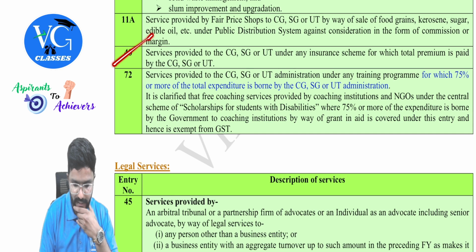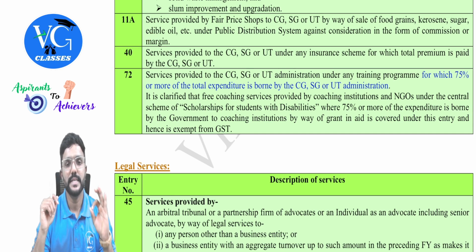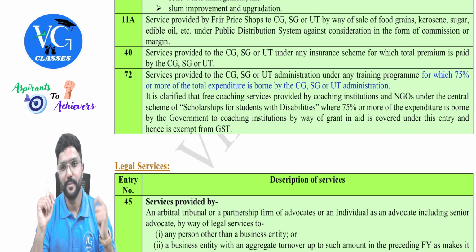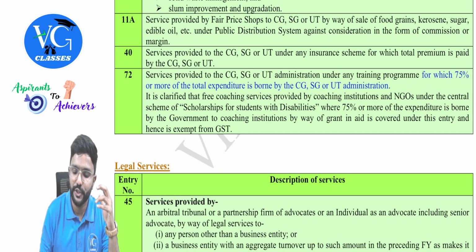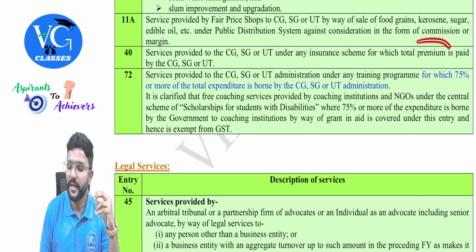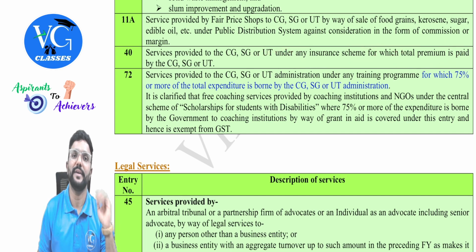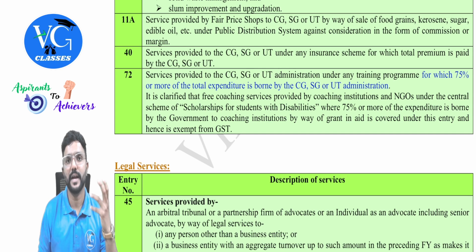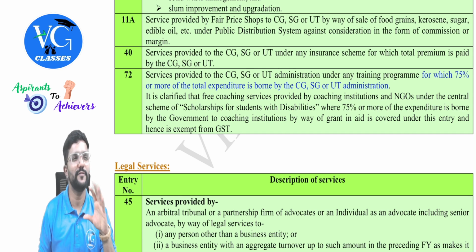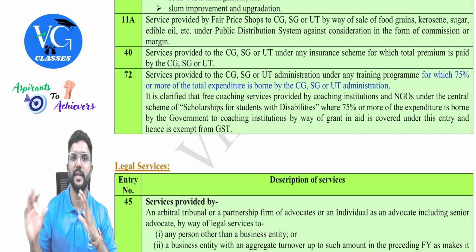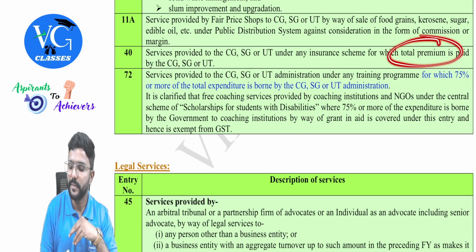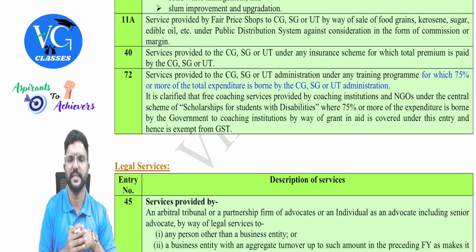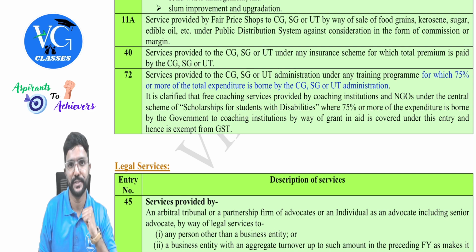Then 40th, services provided to central government, state government, union territory, under any insurance scheme for which the entire premium is paid by the government, guys. That is central government, state government, or union territory. So whenever a government has taken a policy either for their own assets or maybe for their employees, when the entire premium is paid by government, no matter which scheme it is, the entire premium is exempt from GST, guys.